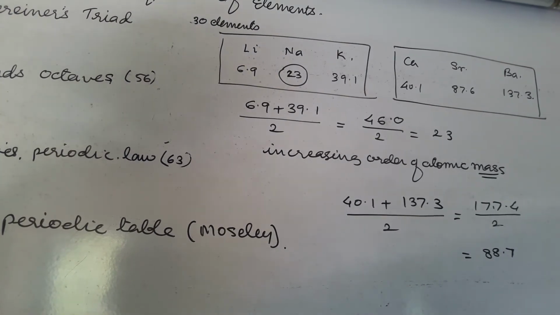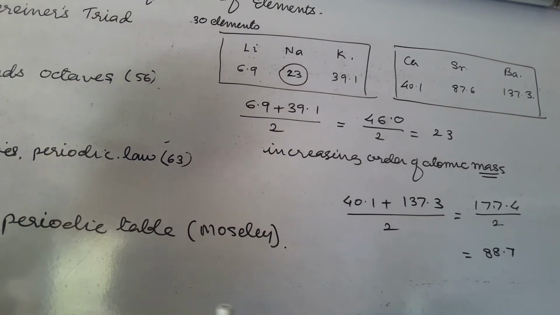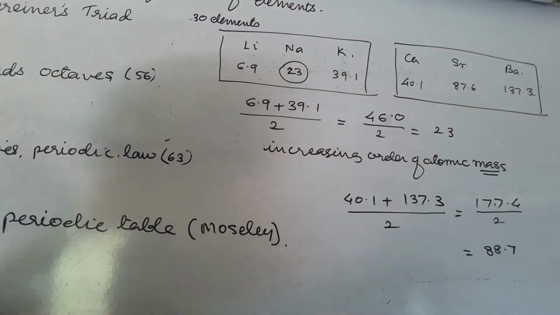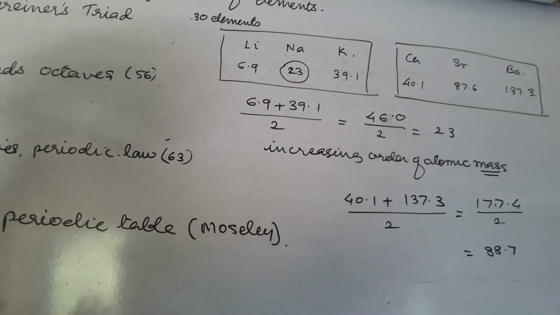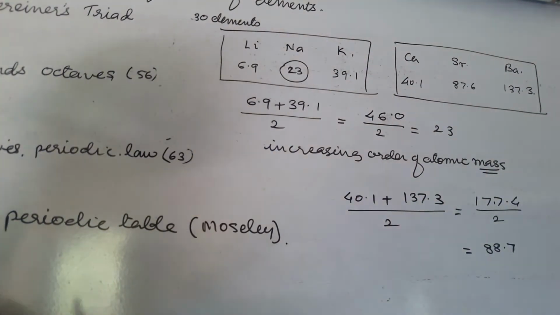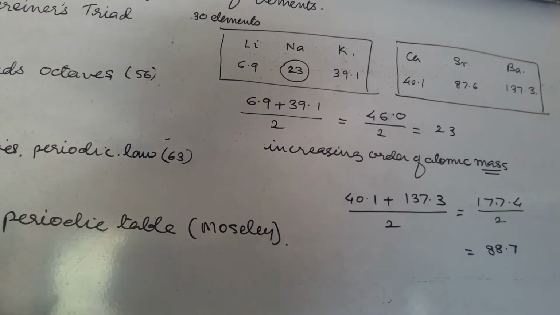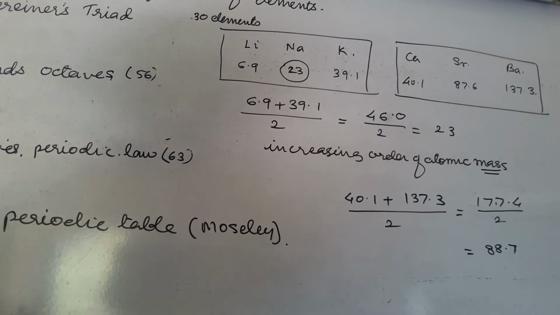Dobereiner's triads could not classify all the elements, only a few elements, though about 30 elements were known. His triads did not work for all the elements, only for a few. And that's why these were the anomalies, or the drawbacks, of Dobereiner's triads.